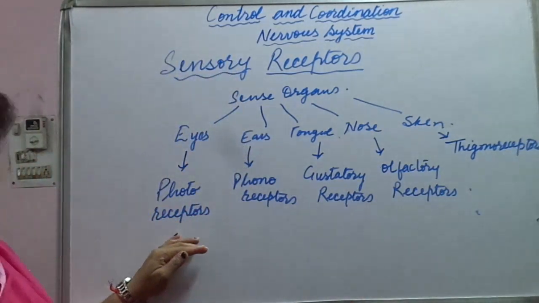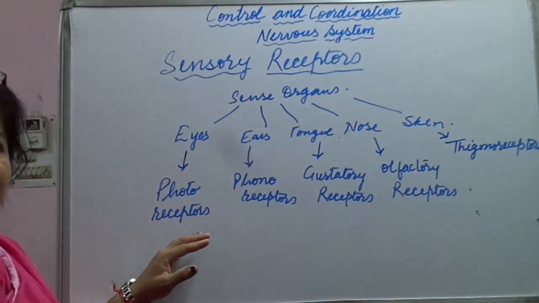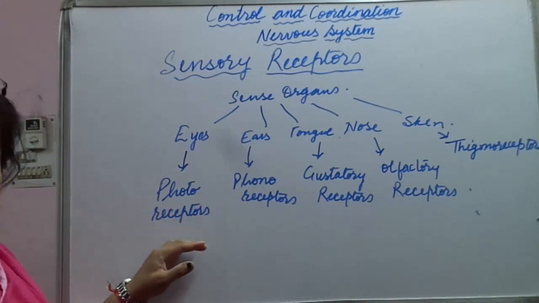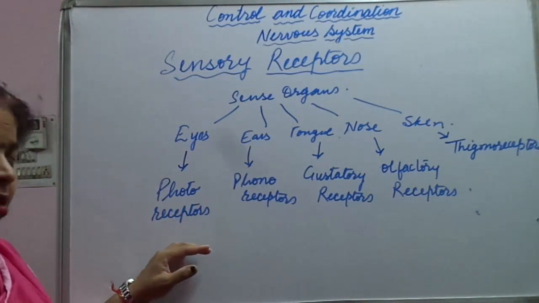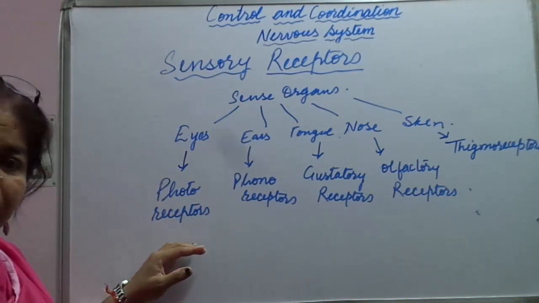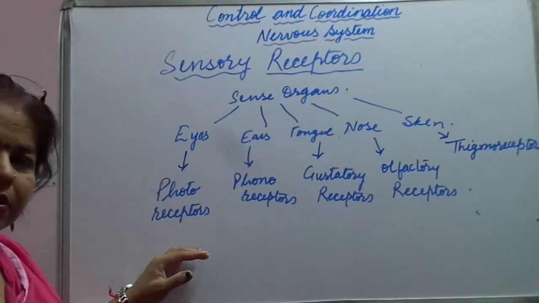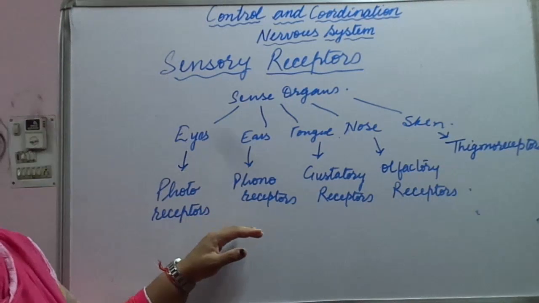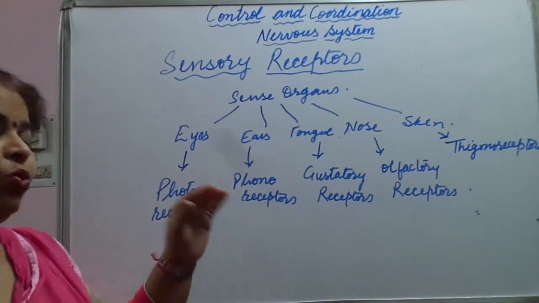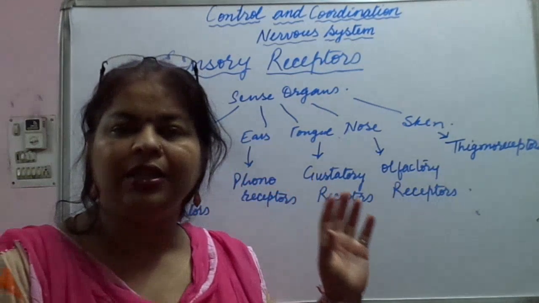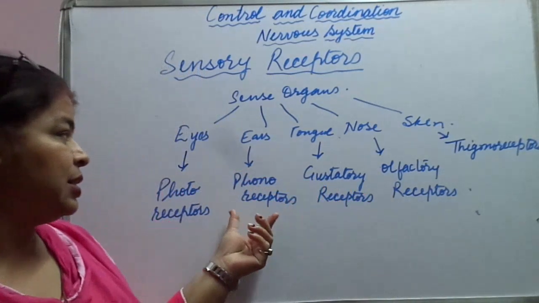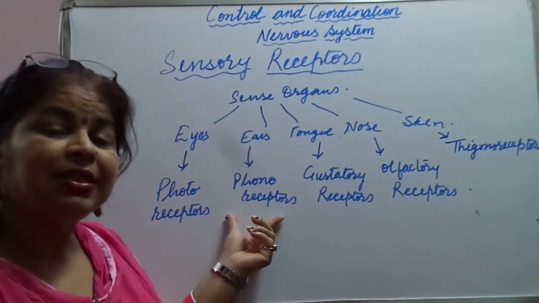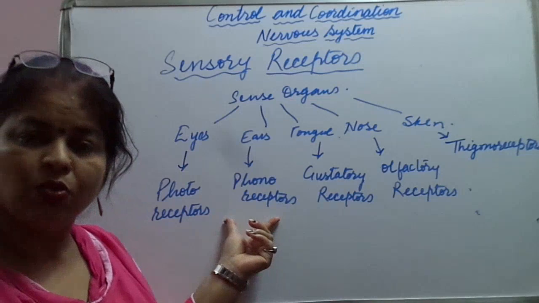We have photoreceptors in our eyes, which detect the sensation of light, so we call them photoreceptors. Then comes ears. We have sensory nerves present in our ears, and they help in detecting the sense of listening, hearing or sound.